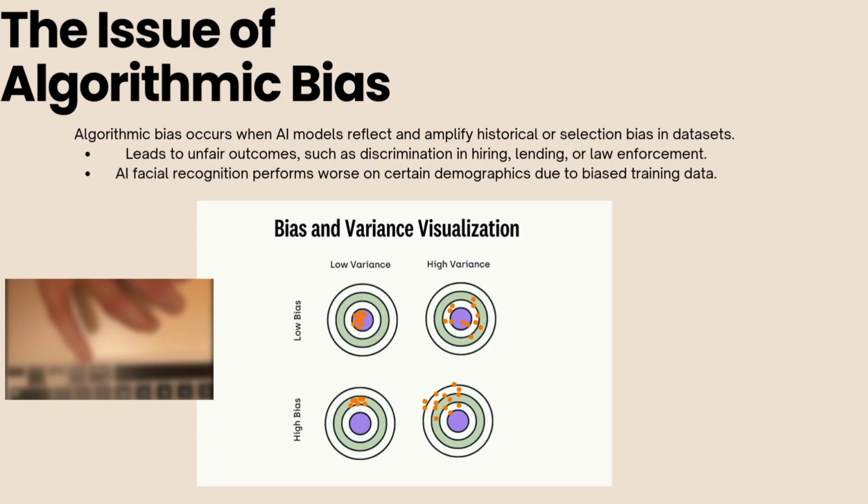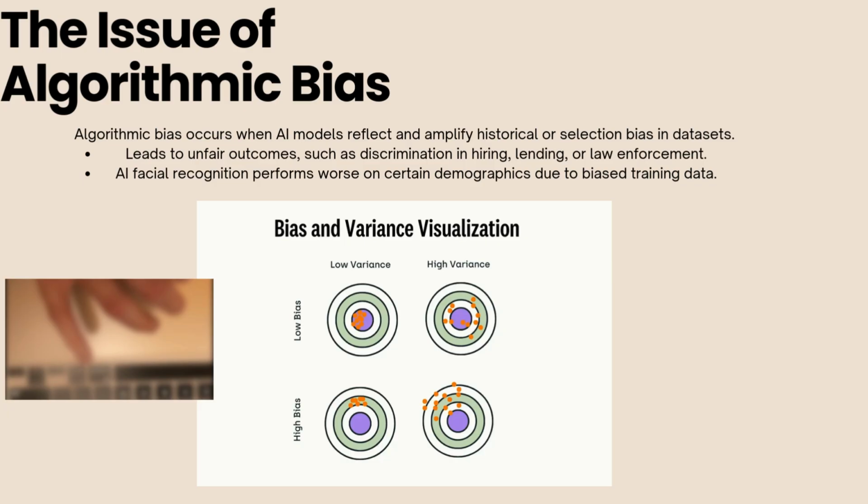A well-documented example is facial recognition technology, which has been shown to perform worse on people with darker skin tones. Why? Because many facial recognition systems were trained on datasets that contained more images of lighter-skinned individuals, making them less accurate for diverse populations.